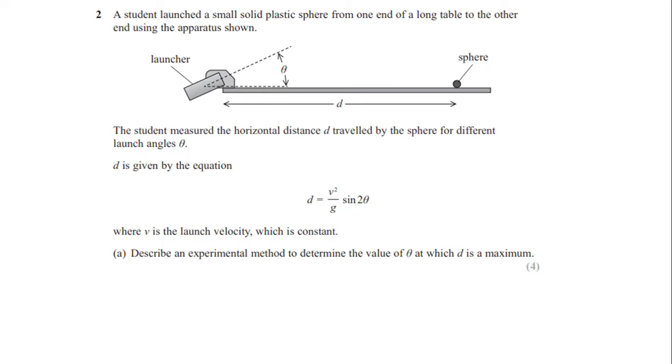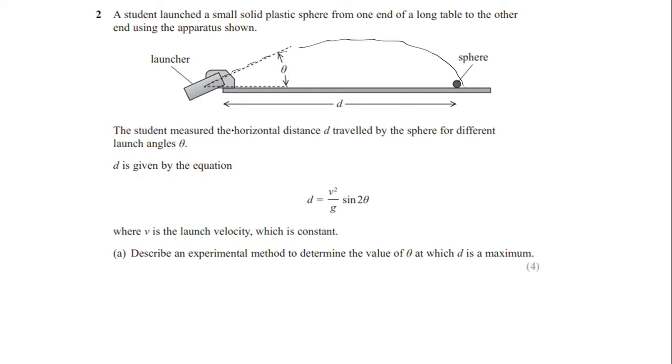A student launched a small solid plastic sphere from one end of a long table to the other end using the apparatus shown. Okay, this is the launcher set at some angle. The sphere is coming, so definitely this is a case of projectile, so it will fall something like that. This is the distance traveled.